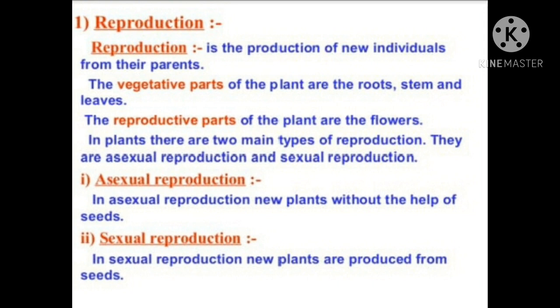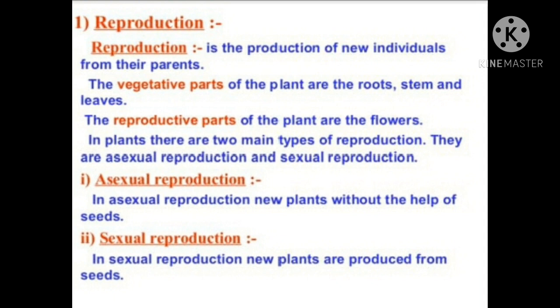In a plant body, the different parts of the plant are roots, stems, leaves, branches, flower, and fruit. Out of these parts, root, stems and leaves are called vegetative parts, and the reproductive part of the plant is the flower.